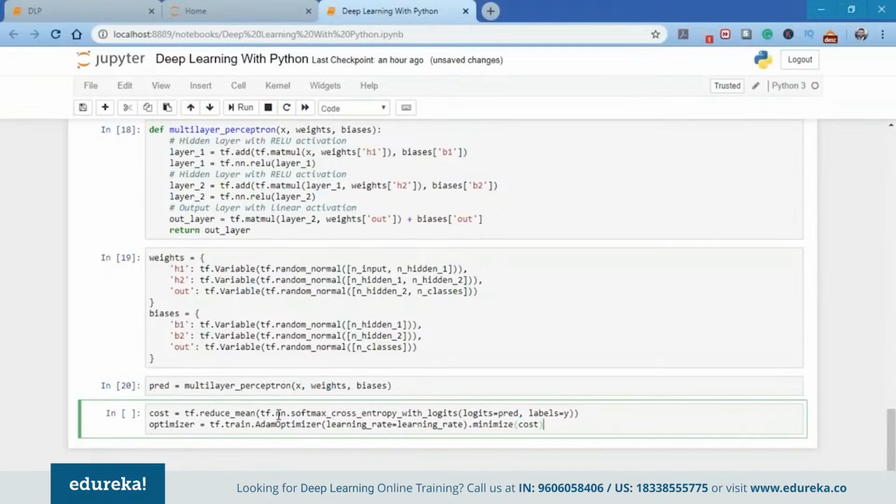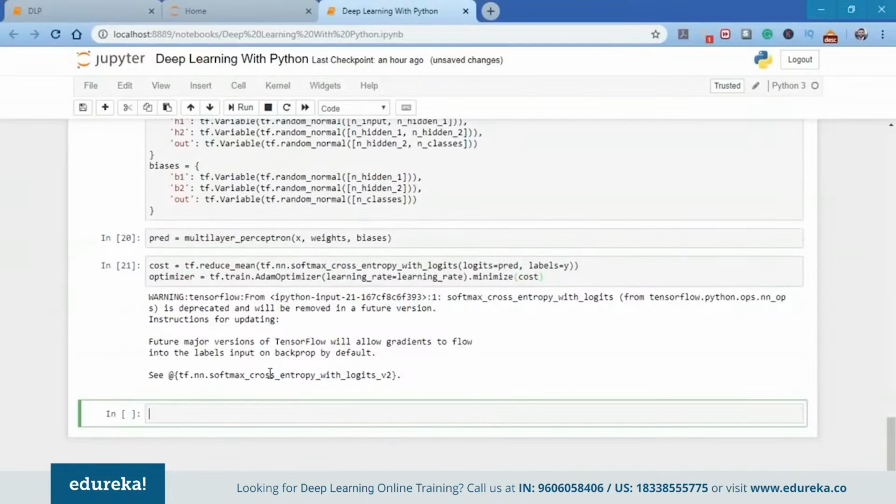So if I have a close look here, I'm going to use tf.reduce_mean so that we can reduce the cost. We're using the neural network softmax cross-entropy function here. And for the optimizer, we are using the Adam optimizer. It's up to you. You can use the gradient descent optimizer as well as any other optimizer for training the data and training the models. So what you can see here, we are providing the learning rate, and in the optimizer, we're going to use the function called minimize so as to minimize the cost using the particular optimizer.